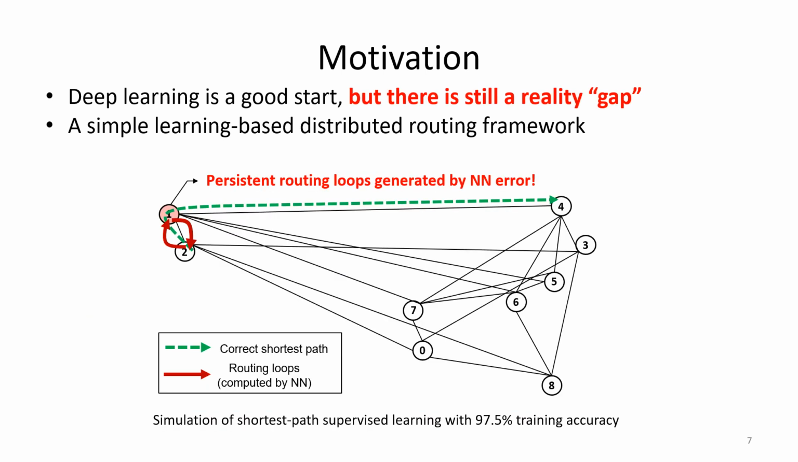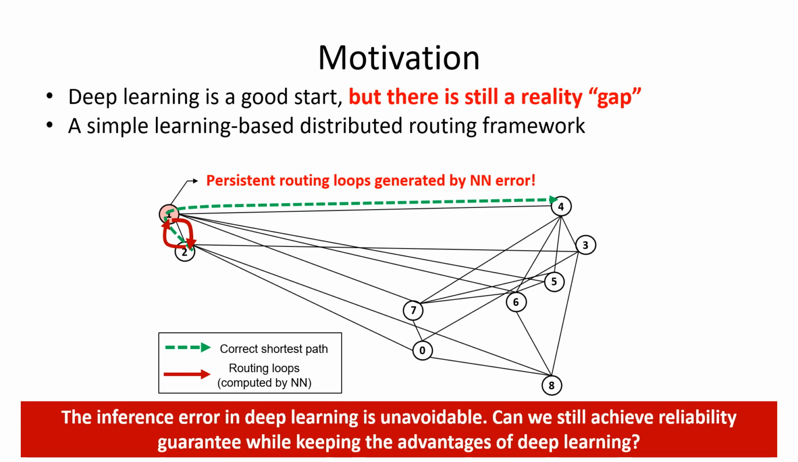To verify that, we test a simple example to supervise the learning of shortest path routing. As we find in our simulations, despite a high training accuracy, the neural network inference errors can cause persistent routing loops, and such behavior can be really dangerous and unacceptable for a real production network. The inference error in deep learning is unavoidable. So can we still achieve a reliability guarantee while keeping the advantages of deep learning?